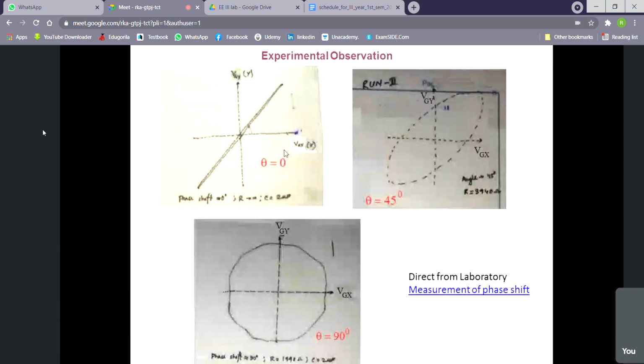Similarly, for the phase shift, these are some experimental observations. I shall give you the photo of that oscilloscope screen. From there, you have to trace this type of Lissajous pattern, and you have to calculate the angle. So you have to mark the axis VGX and VGY and calculate the theta. For run 1, you mark the axis, write the applied voltage, and you write somewhere in the report for run 1. Are you writing?